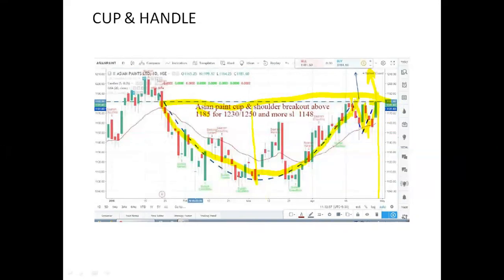Based on this cup and handle, you also have to consider the days, how many days it took from the cup height to make a handle. That many days you have to wait for the target to be achieved. The first target should be the height of the handle, which can be achieved in the same days it took to form it, 4 to 5 days. When it broke, within 4 or 5 days it touched 1230. So days are important, how many days it took to form a handle and how many days it took to form a cup. The same days it will take to reach the target.